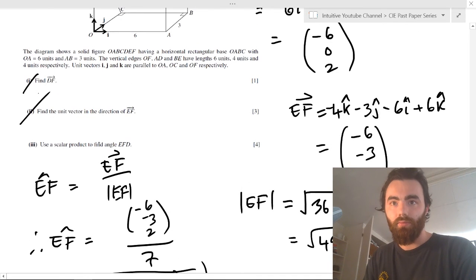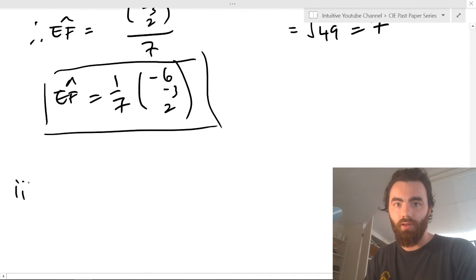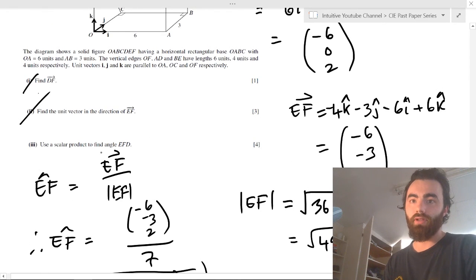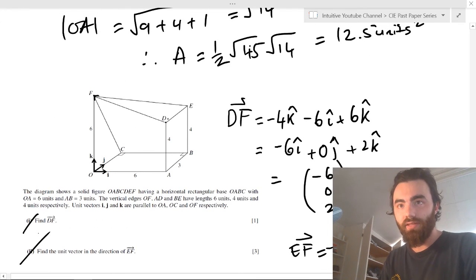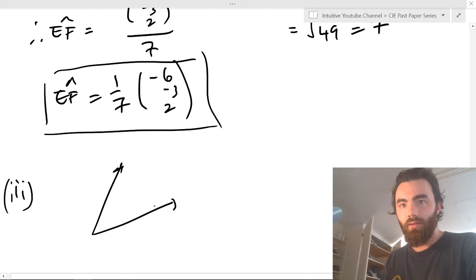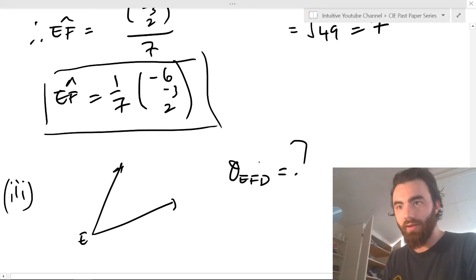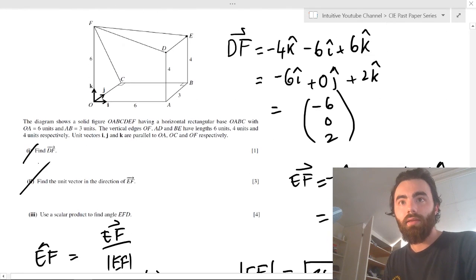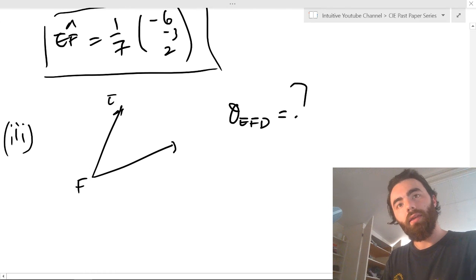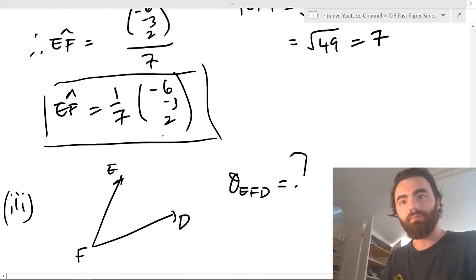And finally, we can do this. We've already done one like this, but finally, using the scalar product again, to find the angle EFD. So if we want to find the angle EFD, theta EFD, we want to know what that is. F is in the middle here, so F, E, D.